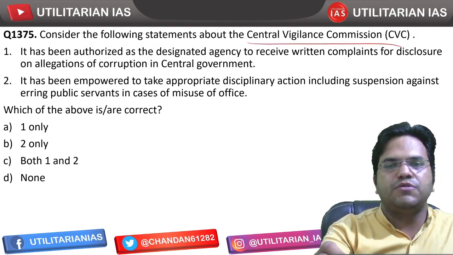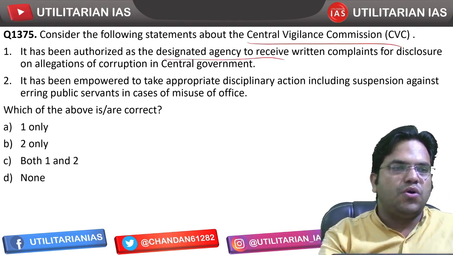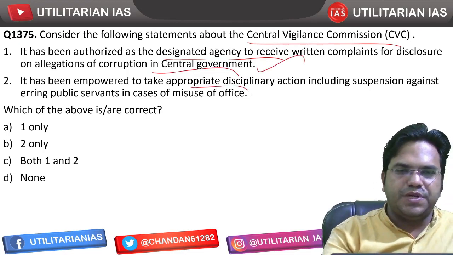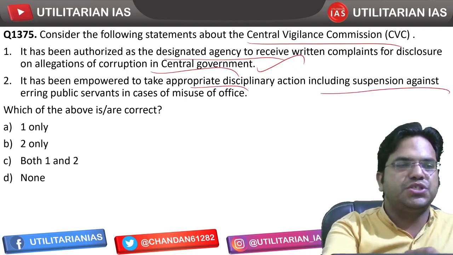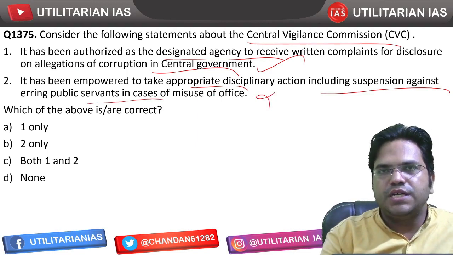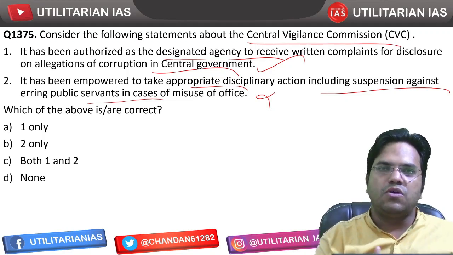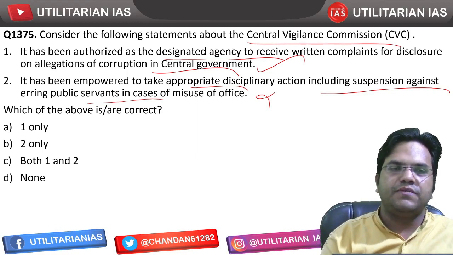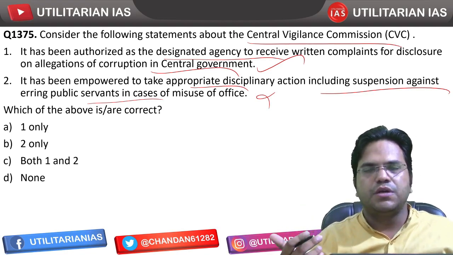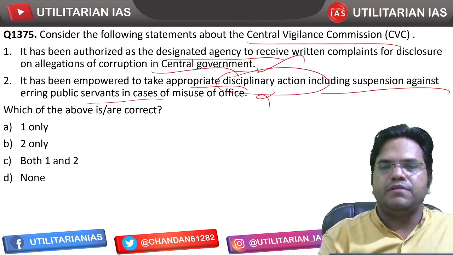Next, consider the following statements about CVC. It has been authorized as a designated agency to receive complaints for the disclosure of allegations of corruption in the central government. That's correct. It has been empowered to take appropriate disciplinary action including suspension against erring officials. That's incorrect. At most it can recommend to that department, to the ministry, that we have received such and such complaint and there is direct evidence. But even in cases where direct corruption is visible, it cannot directly take disciplinary action or suspension.